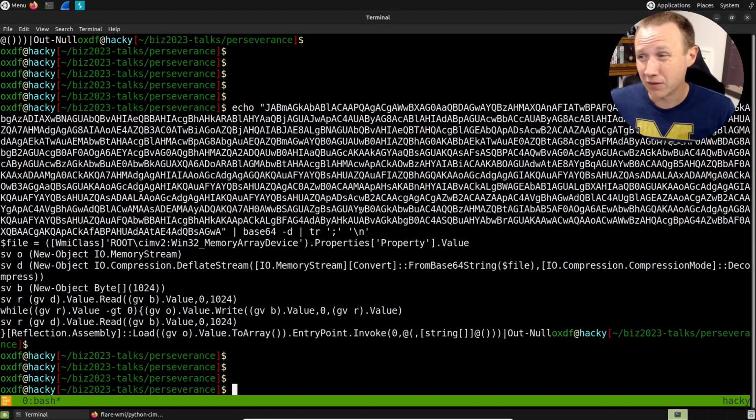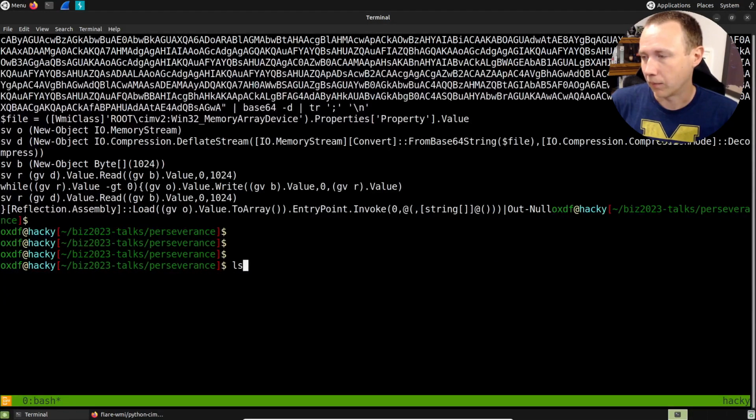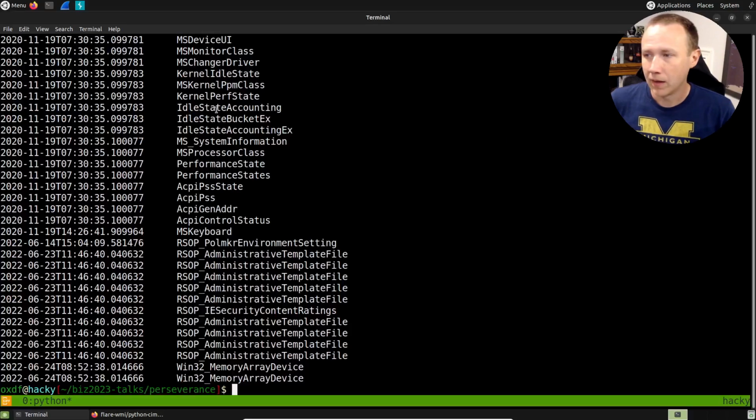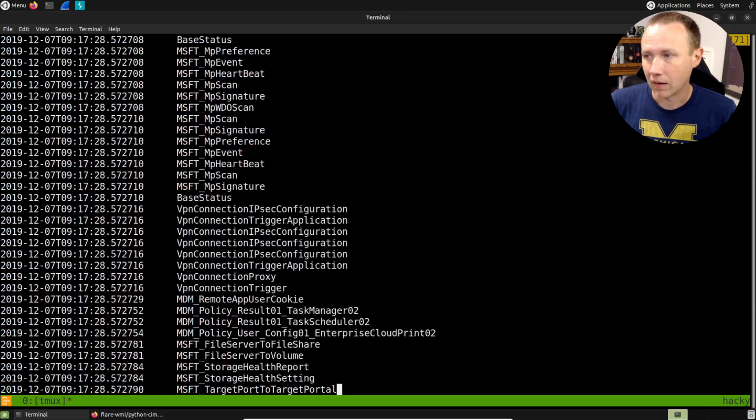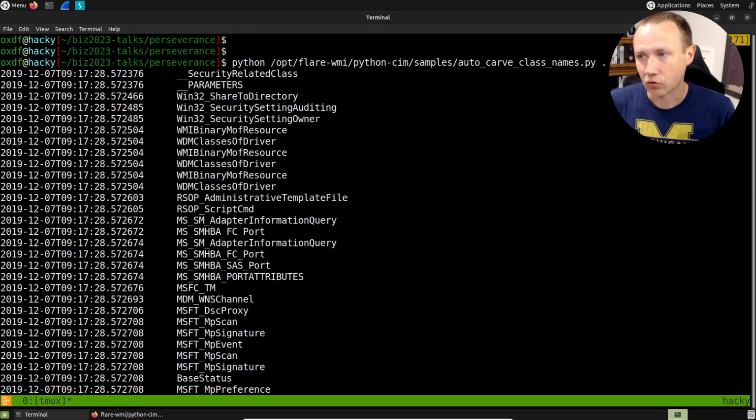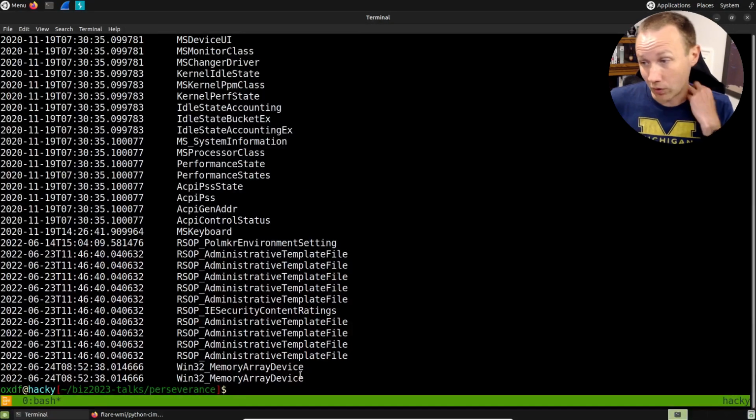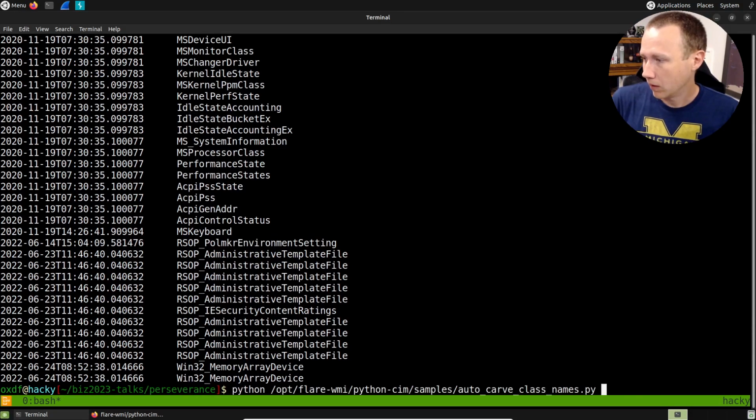So the next thing we need to do then is figure out, okay, how do we figure out what this WMI memory array device is? And we'll use another one of these sample files, it's called autocarve class. We'll start with names. We can just give it the current directory again. And you can see these are all the class names that are defined and described within the WMI repository. Now, if we go to the very end, we see the last two, which is the one we're looking for here. So we can now do, instead of class names, class definitions.